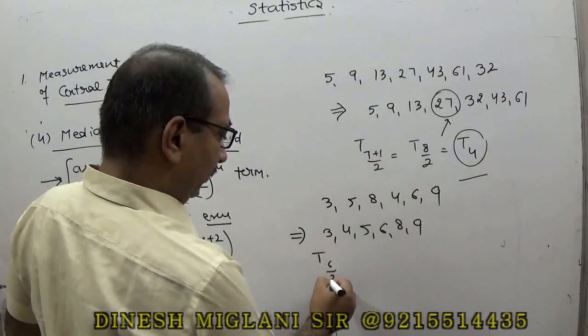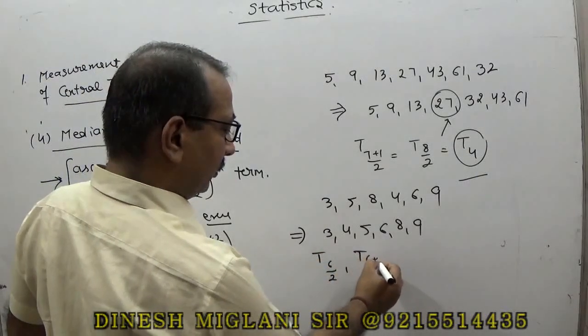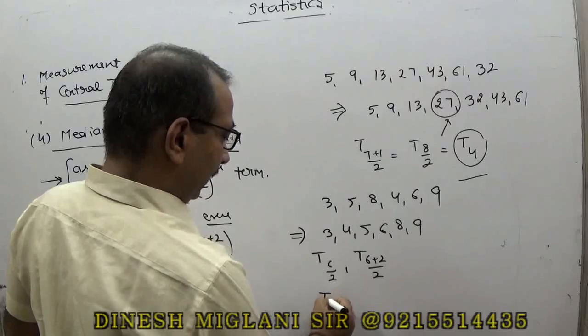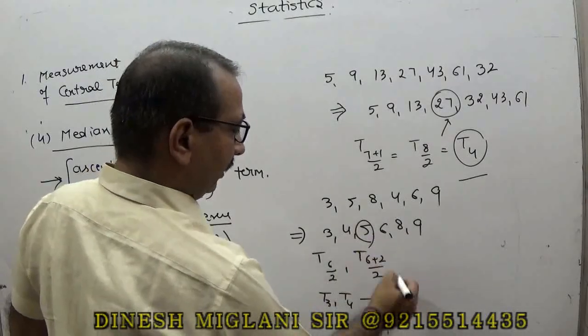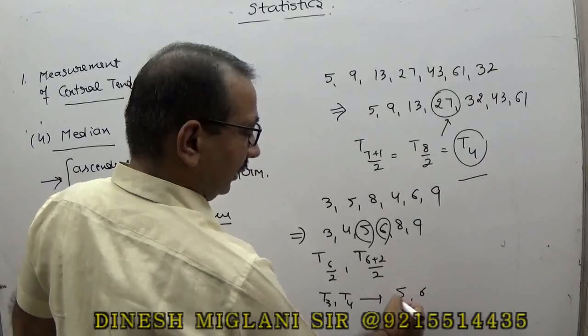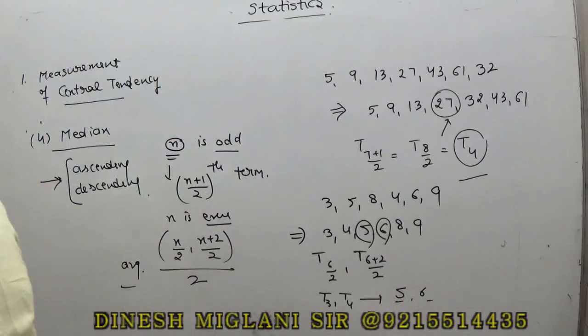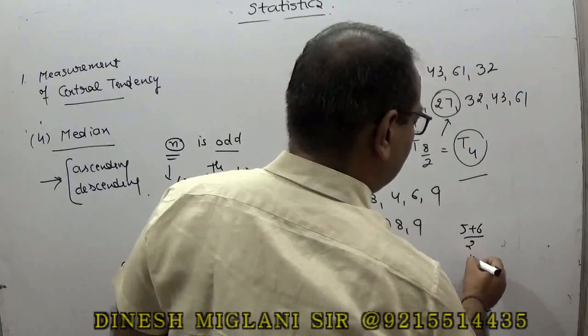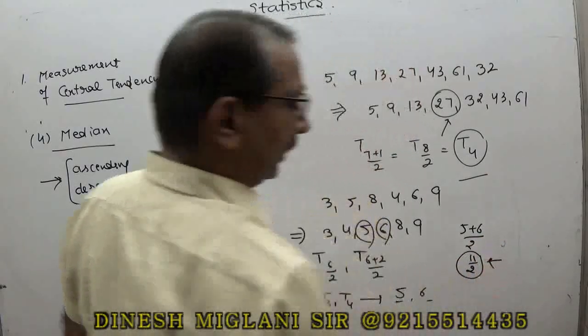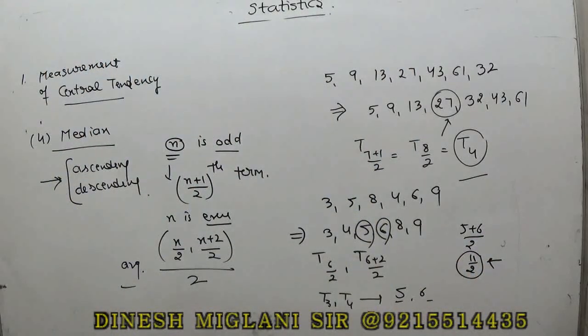We find T of 6 by 2 and T of (6 plus 2) by 2, which gives T3 and T4. T3 is 5, T4 is 6. We find the average of them: (5 plus 6) by 2, which is 11 by 2. This is the median of this series.